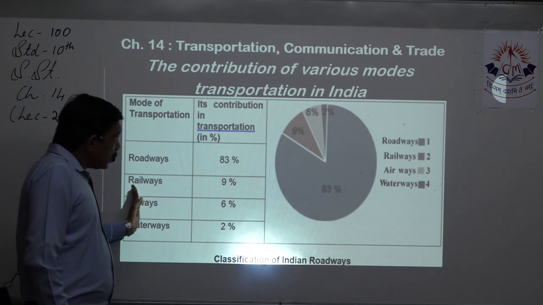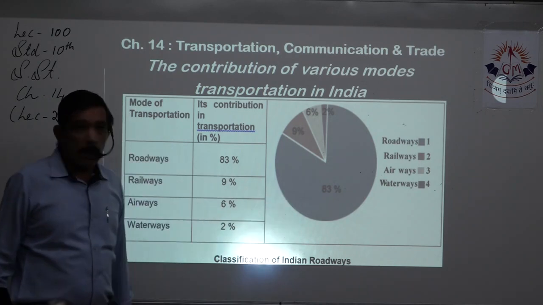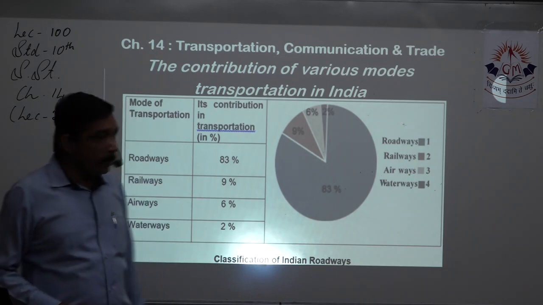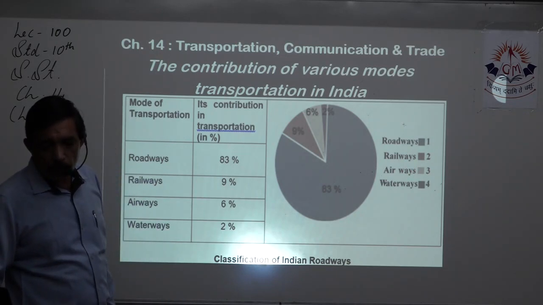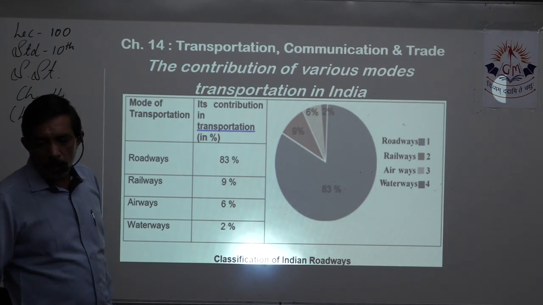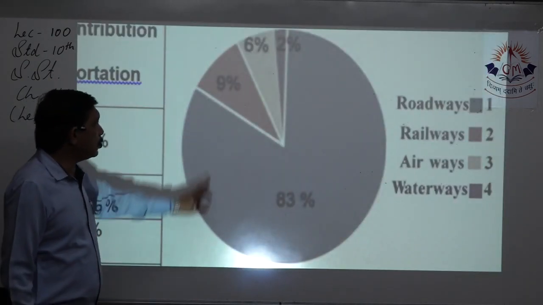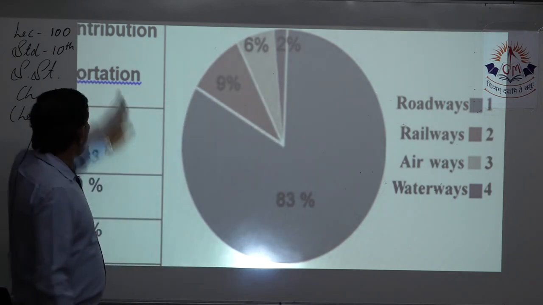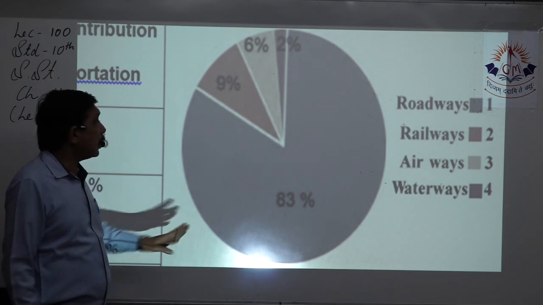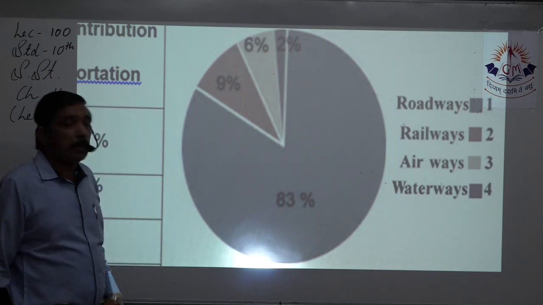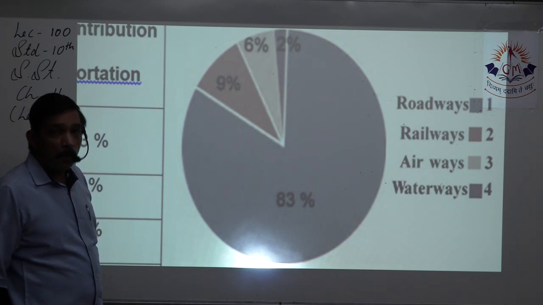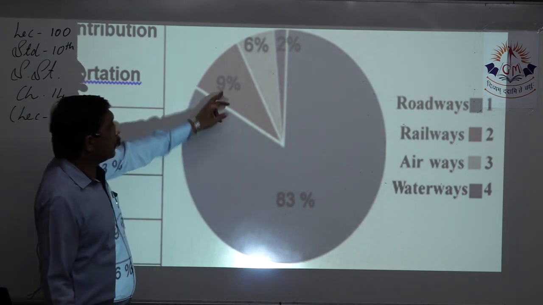So you put that same data in the pie chart. This is how the data would look in a pie chart, right? If we want to enlarge it a little bit, this is how it will look. Taking all the transportation that we do, all the modes together, 83% is contributed by road transport, 9% by railway.